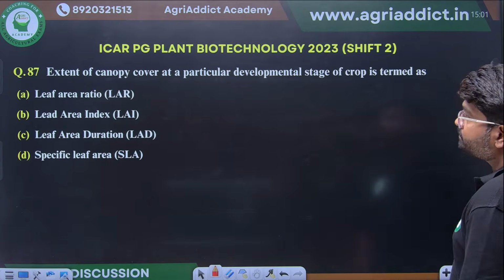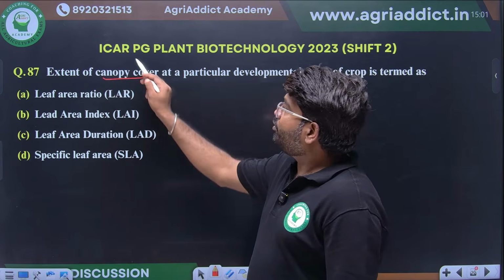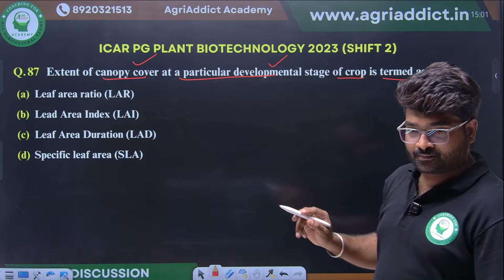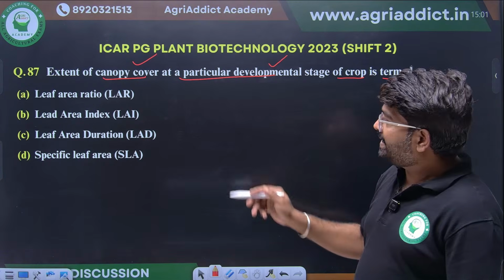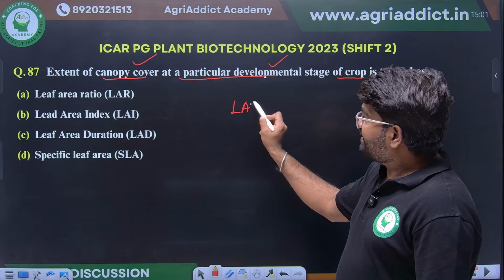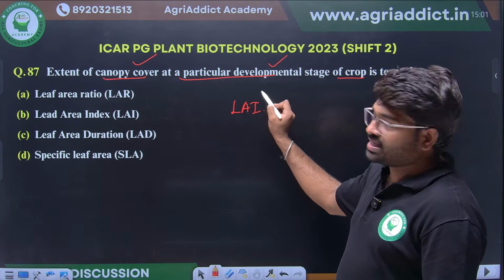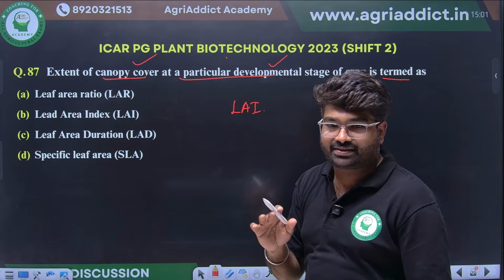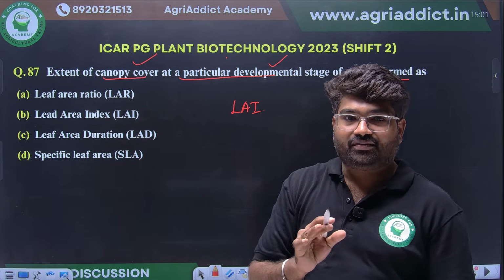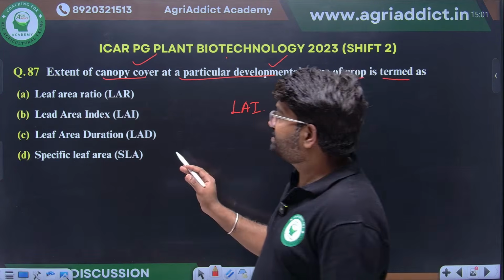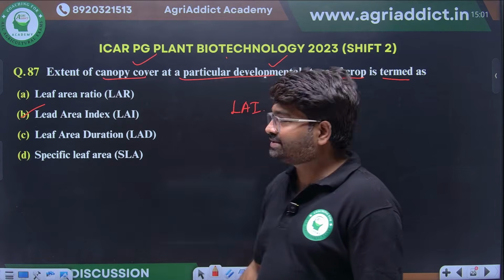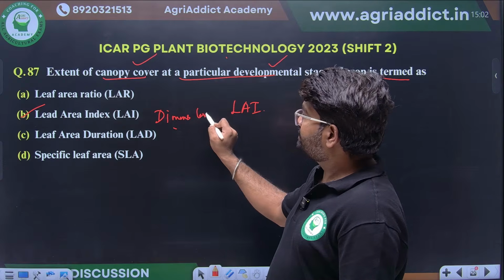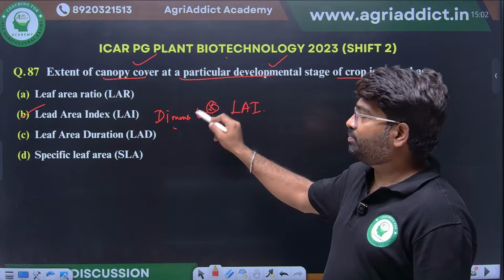Next, extent of canopy cover at a particular development stage of crop is termed as growth parameter. Leaf area index. The other definition for this one is this one. Extent of canopy cover at a particular development stage we can say as leaf area index. This is dimensionless. This is also another important point you have to remember.